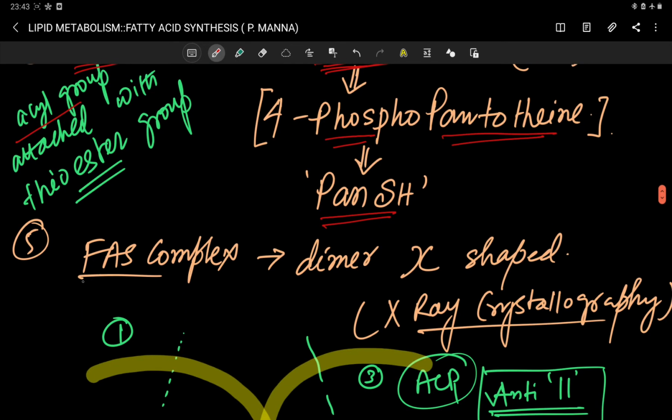Now let's talk about the FAS complex. Its dimeric form looks like an X. This is actually English letter X shaped.